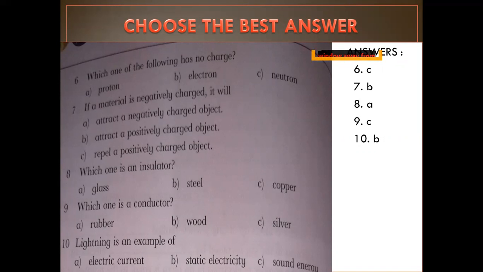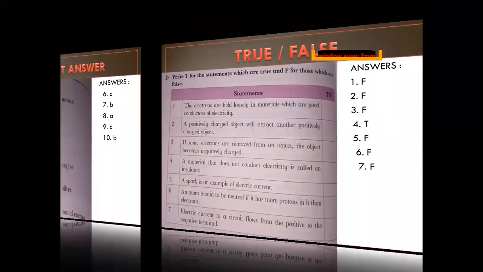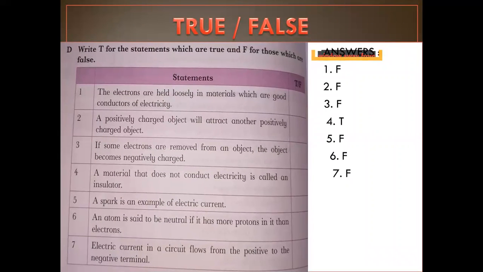Number 8. Which one is an insulator? Glass, steel, copper. Glass. Which one is a conductor? Rubber, wood, silver. The correct option is silver. Number 10. Lightning is an example of electric current, static electricity, or sound energy. The correct option is static electricity. Students, the questions and answers you can see on the screen. The last part I will discuss with you is true and false.